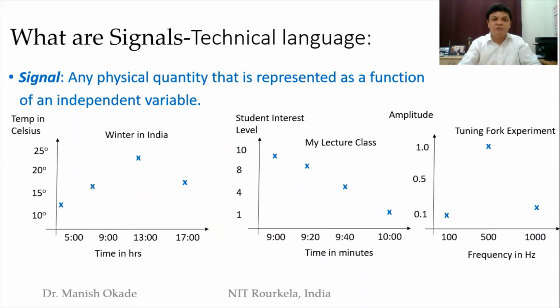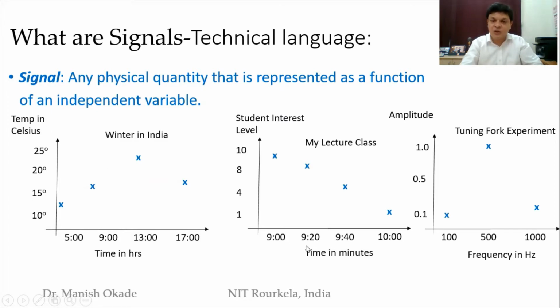Next, we tried to take a few examples where we tried to see a few graphs. So with this, we came to the technical language where we defined a signal as some physical quantity which is varying with respect to an independent variable. So there were three graphs which I explained. The first graph was with respect to a typical winter day in India, where the independent variable was time and the physical quantity being measured was temperature.